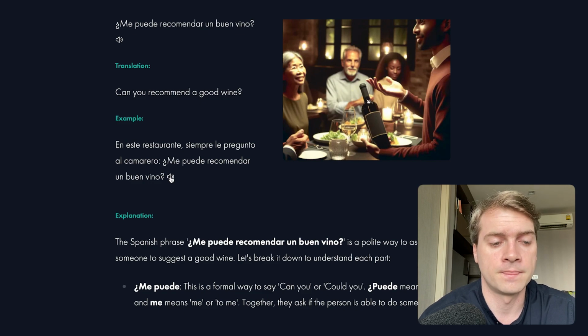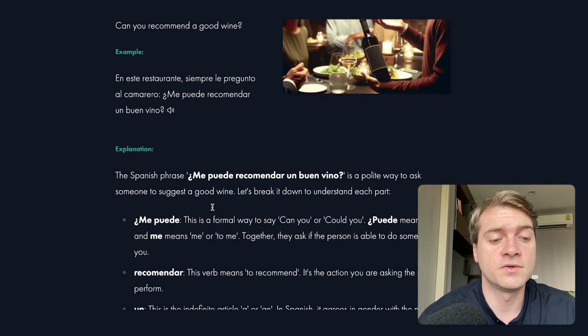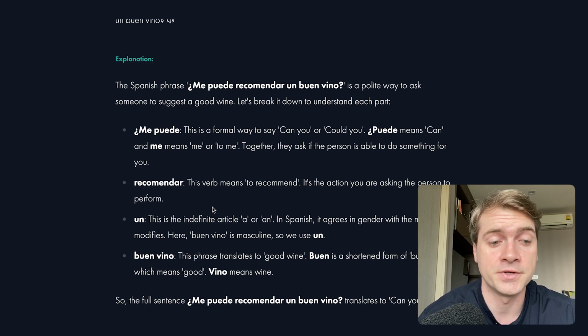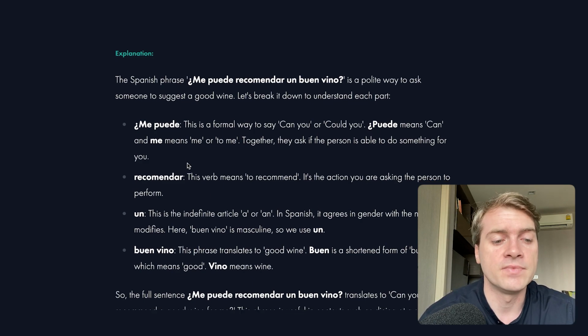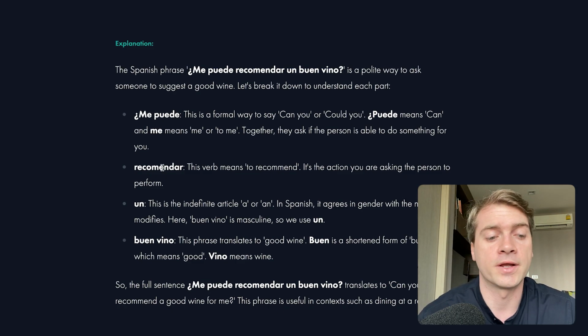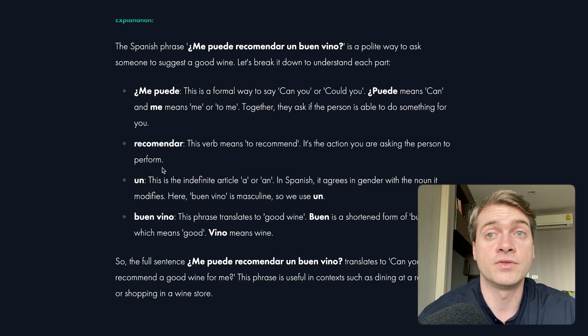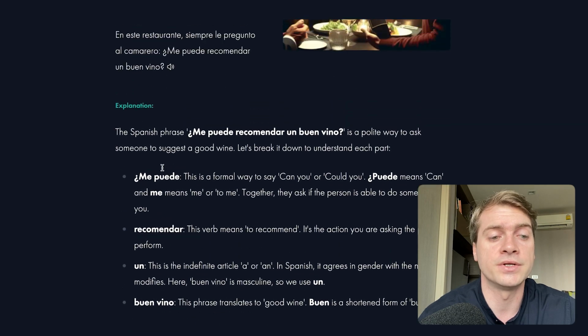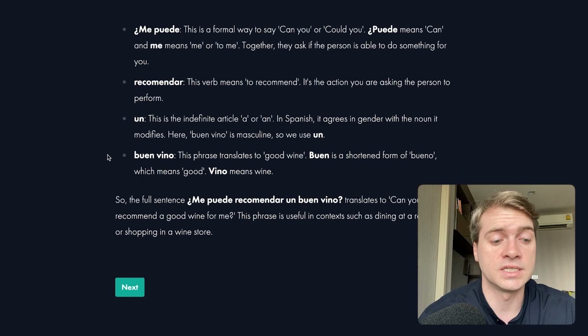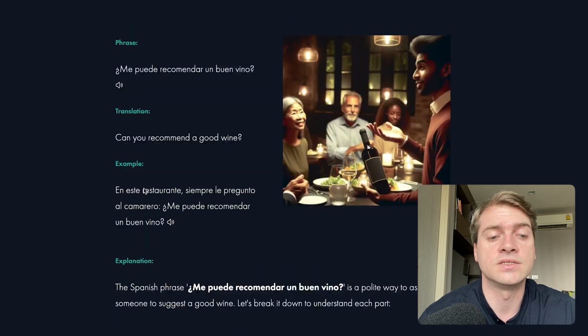En este restaurante siempre le pregunto al camarero, ¿me puede recomendar un buen vino? So now we also have the explanation down below in our native language, okay, because I chose to make this in English so that I can understand the explanation, obviously. And now it has a breakdown, okay? Me puede means this, puede means this, recomendar means this, and we can just read through this entire explanation to really understand what's going on with this phrase, okay? Now, once we've finished with this, we can just click next and it'll take us directly into the next key phrase.